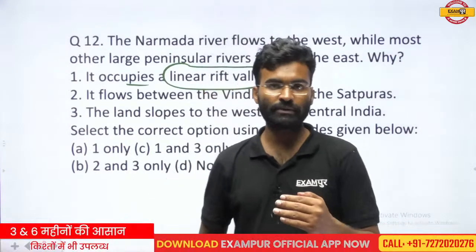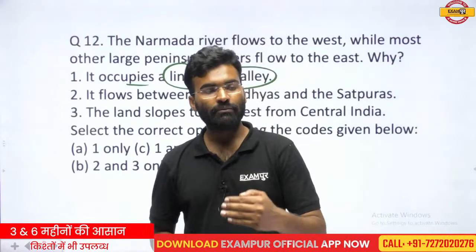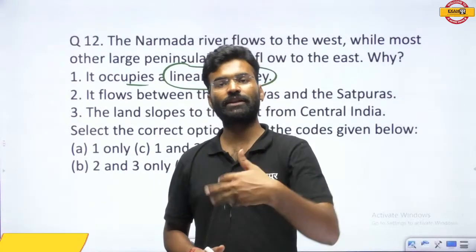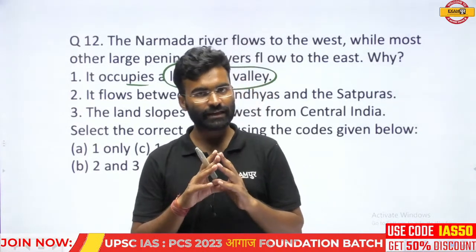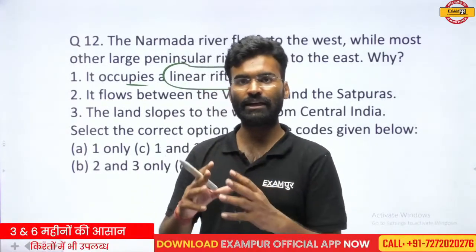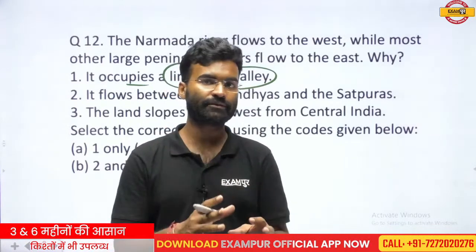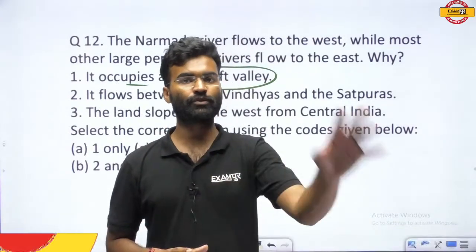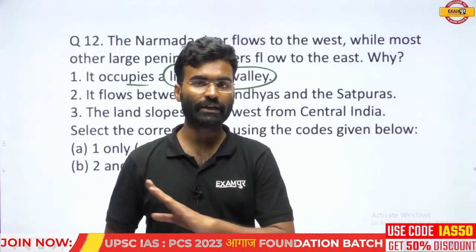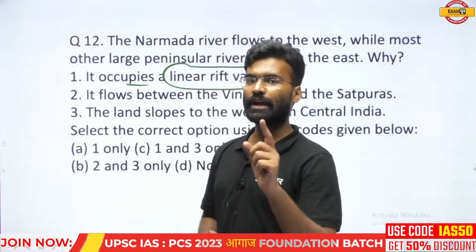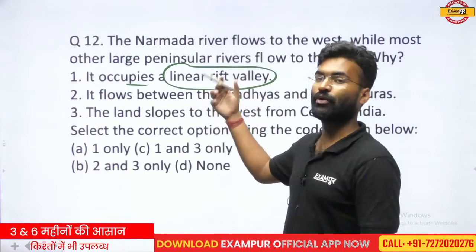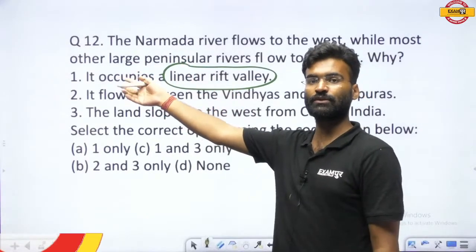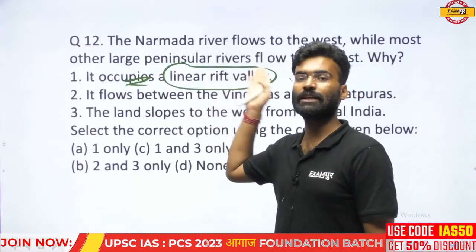If the slope is north or southward, the river will follow that direction. So it is not a necessary condition. You cannot say that the Narmada is flowing toward the west due to flowing in the linear rift valley.